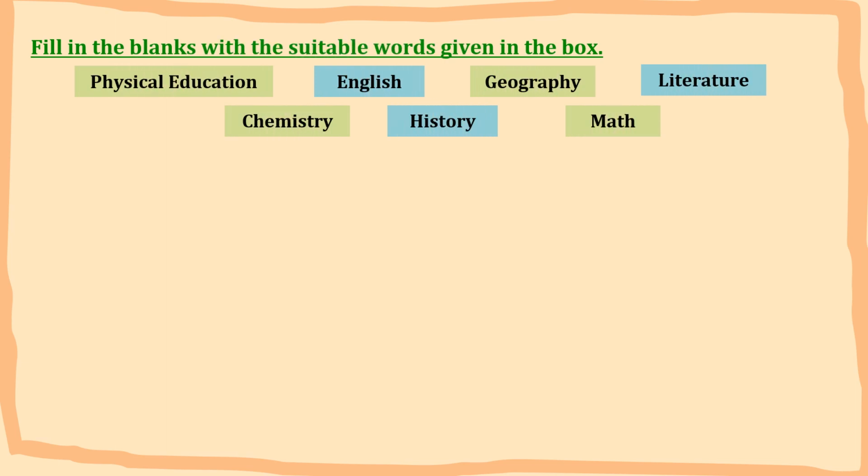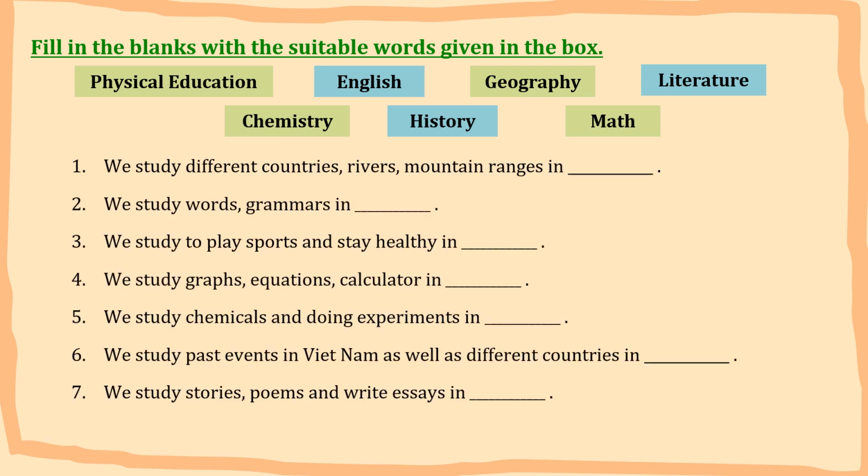So now we practice. Use the suitable words given in the box to fill in the blank. We have 7 sentences. Number 1. We study different countries, rivers, and mountain ranges in what subject? Very good. In geography. Number 2.